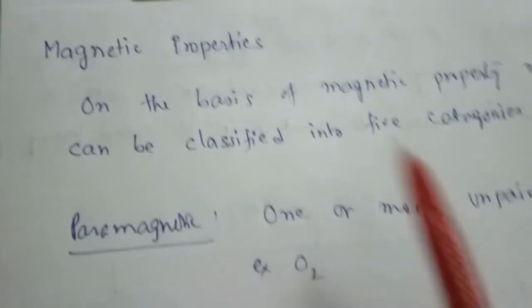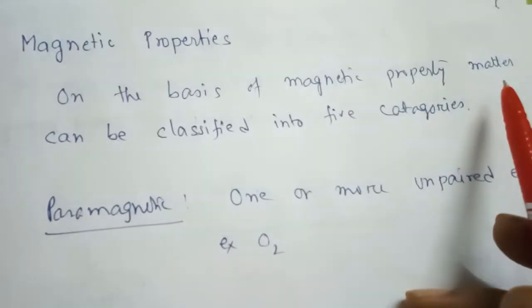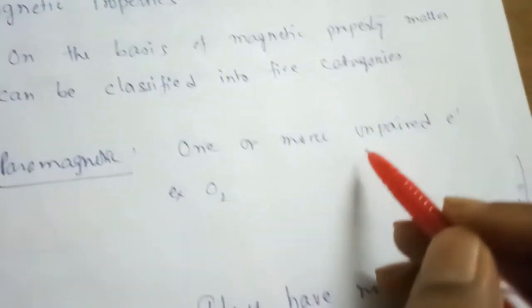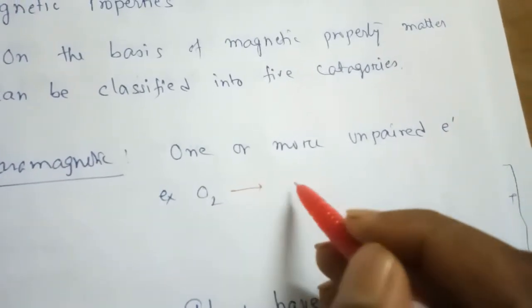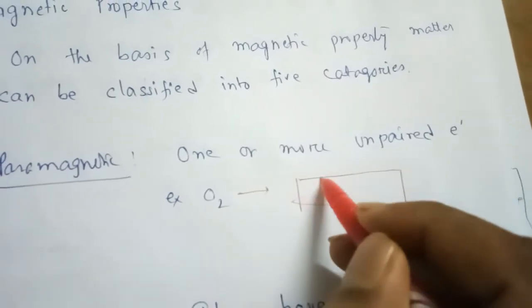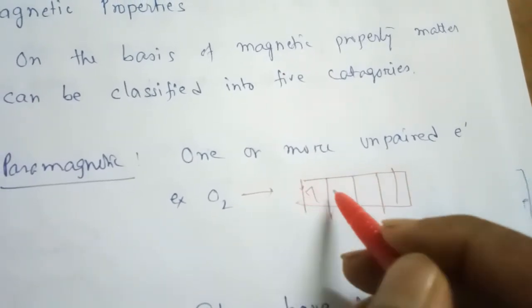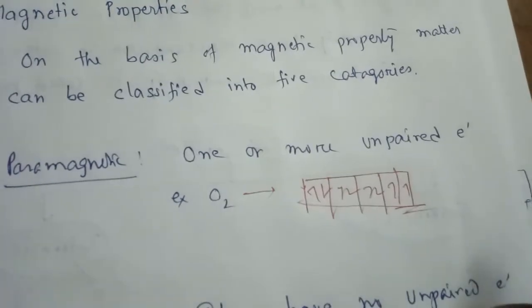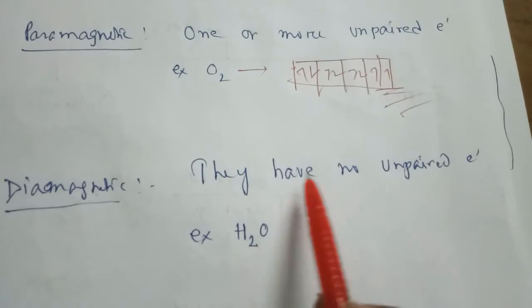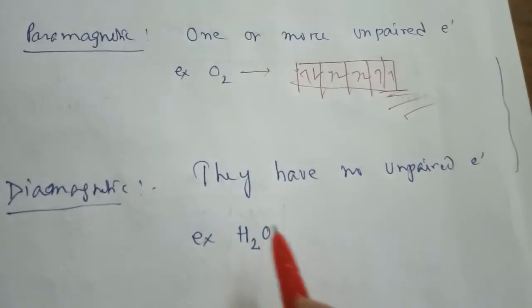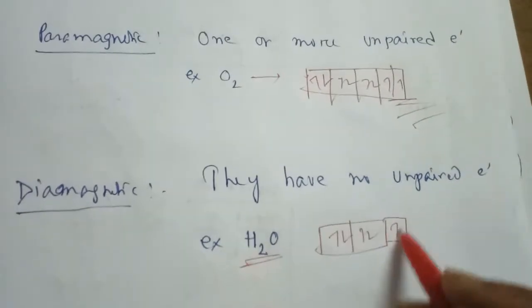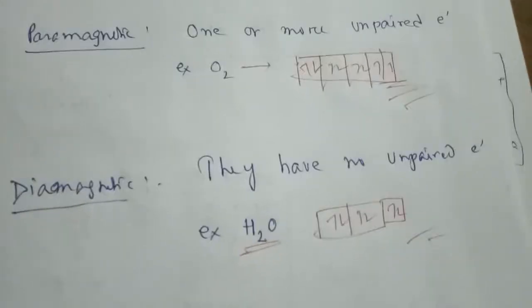Now the last topic of this unit is magnetic properties. On the basis of magnetic properties, matter can be classified into 5 categories. First one is paramagnetic: one or more unpaired electrons, just like O2. Last year also we did that O2 has some unpaired electrons. Maybe others are paired, but if I have an unpaired electron, this one is paramagnetic. Now diamagnetic substances are those which have no unpaired electrons, just like water, where all the electrons are paired.